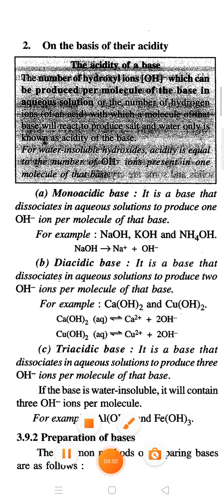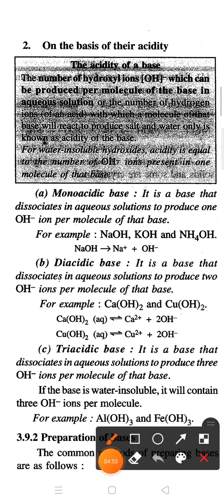So on the basis of the number of OH negative ions, we can classify the acidity of a base. The first one is monoacidic base. Monoacidic bases are those bases which can produce only one OH negative ion per molecule of base in aqueous solution. For example, NaOH. When it ionizes in aqueous solution, it will produce only one OH negative ion.